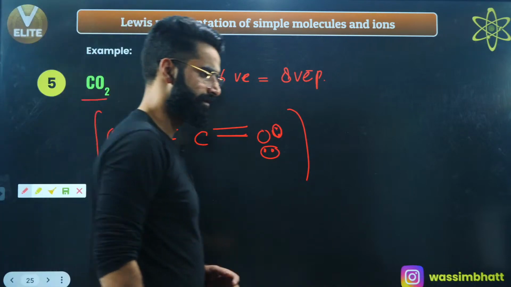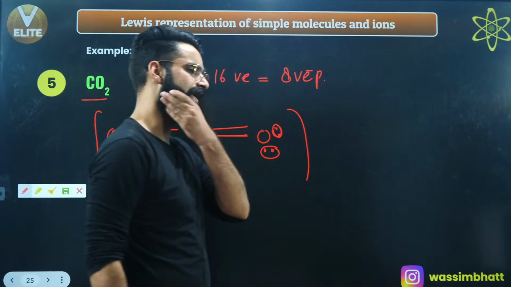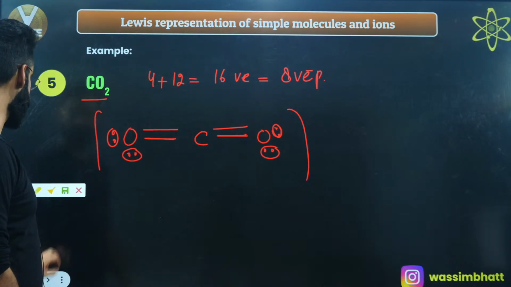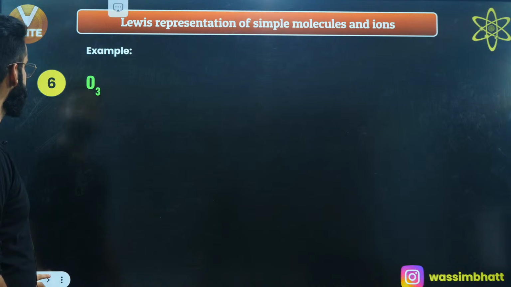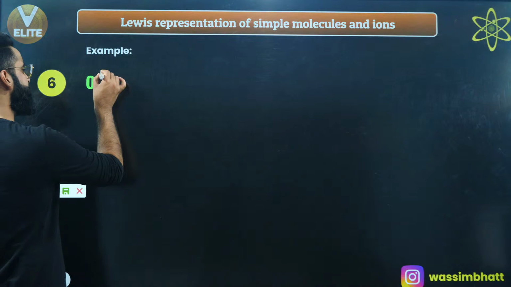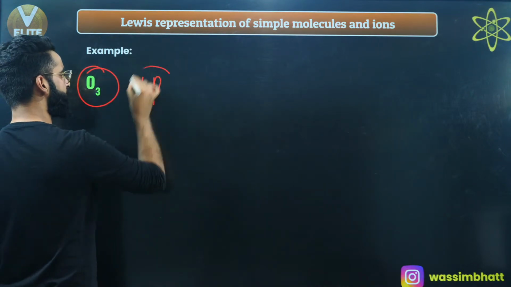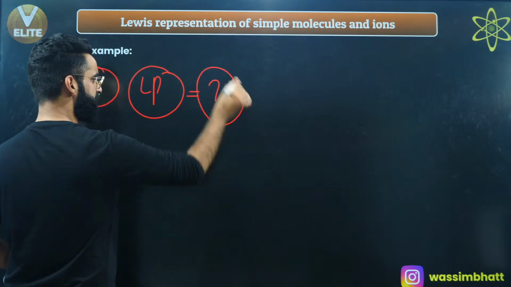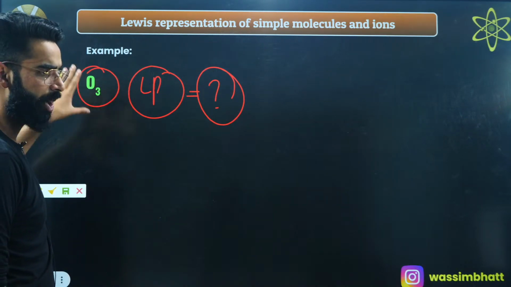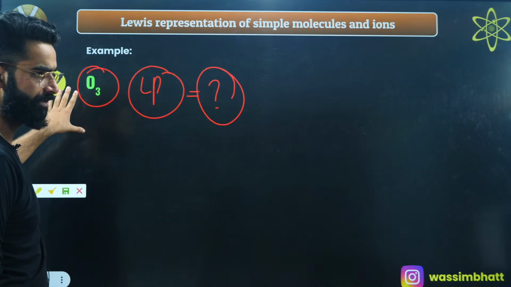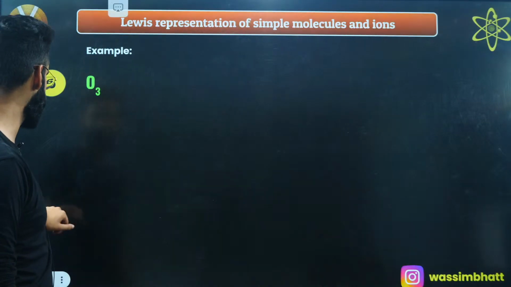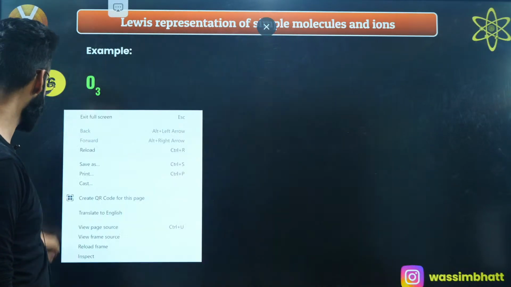I'm sure it's clear to everyone. So let me see if I have more examples or not. Okay, this is your homework. Do let me know in the comment box afterwards how many total lone pairs there are in O3. Dakshin, odd electron species I'll be showing you in the next session, not here.